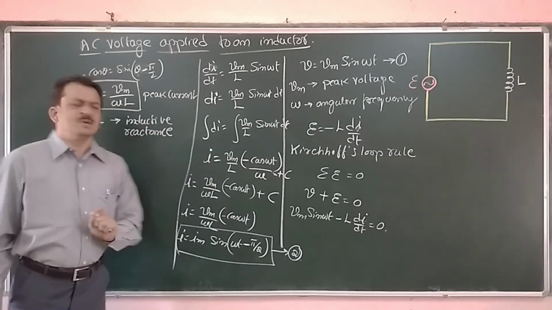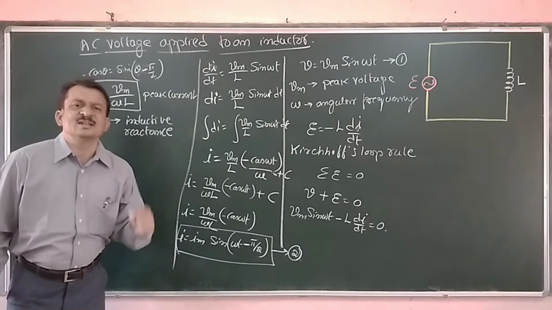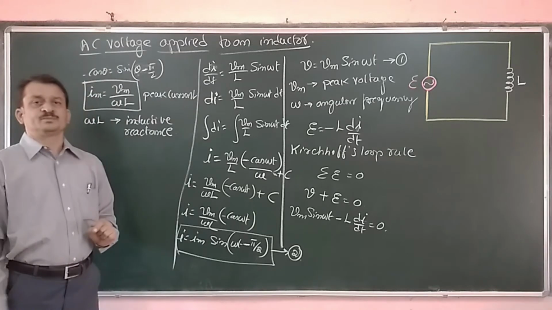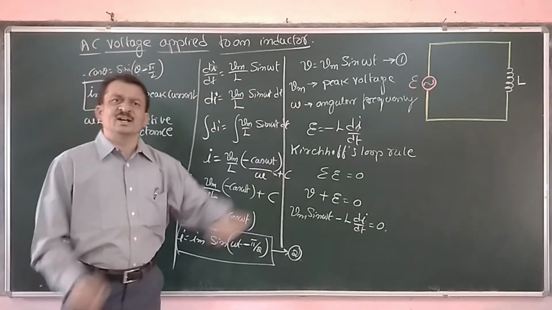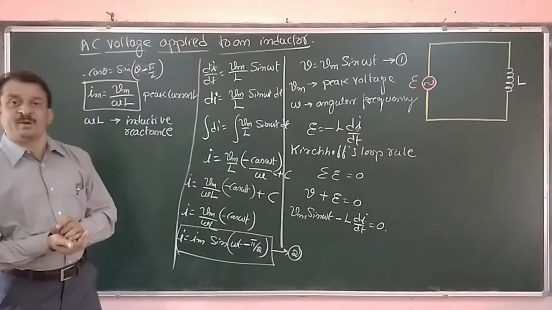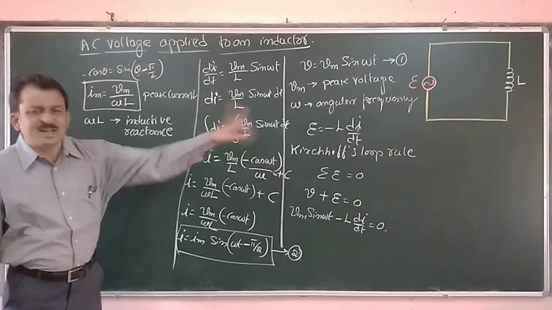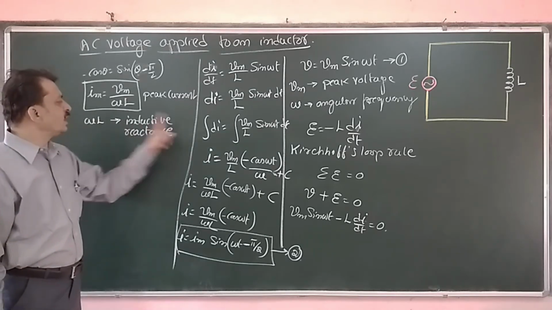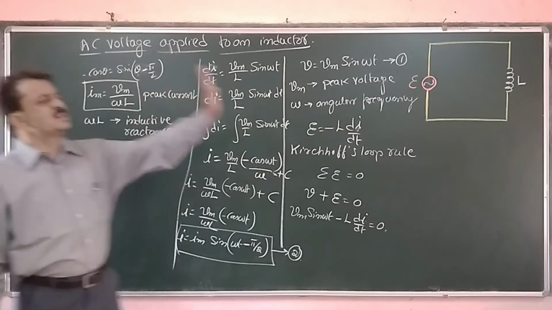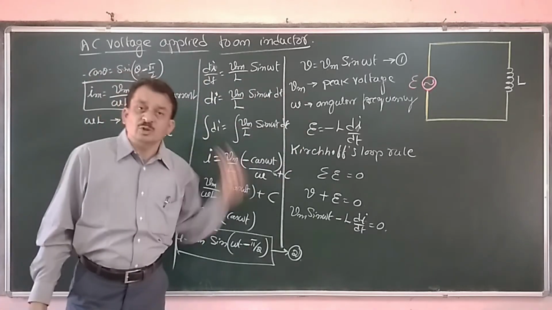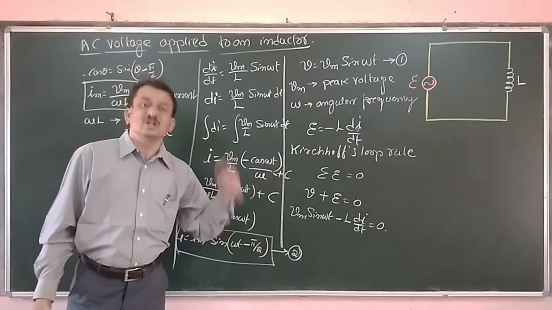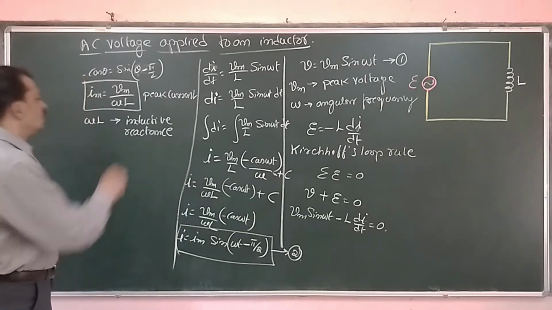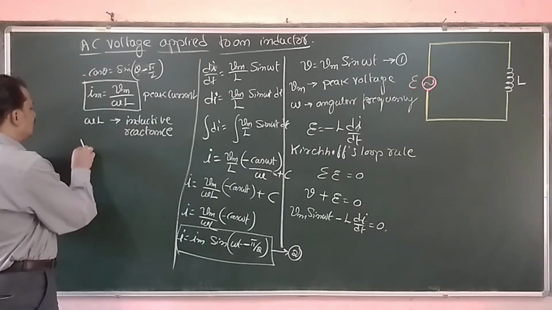Now we are having a new term, reactance. Reactance is the opposition to the flow of AC current through an inductor or the capacitor, whatever it may be. If you are using an inductor, then the opposition to the flow of AC is called inductive reactance. If we are using a capacitor, then the opposition to the flow of AC through that capacitor is called capacitive reactance.